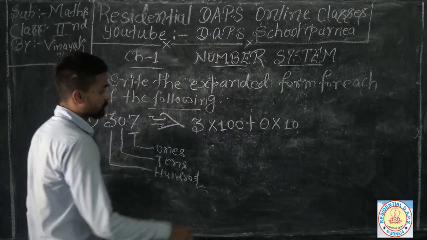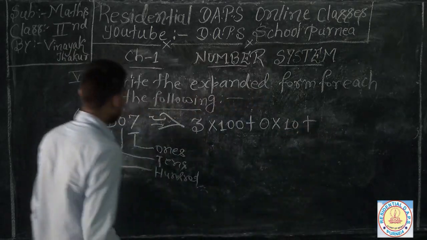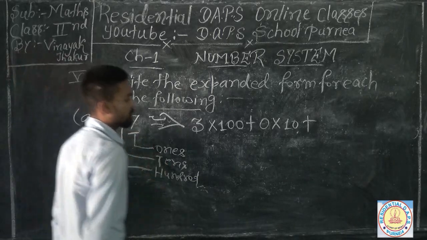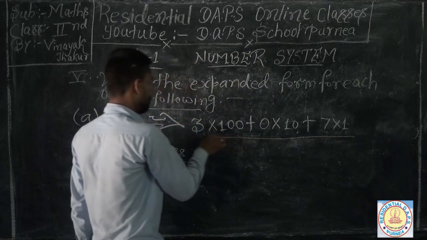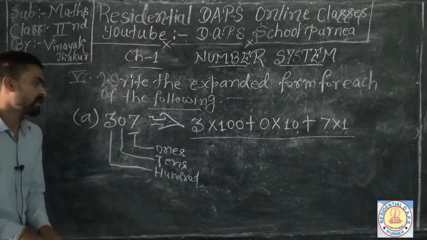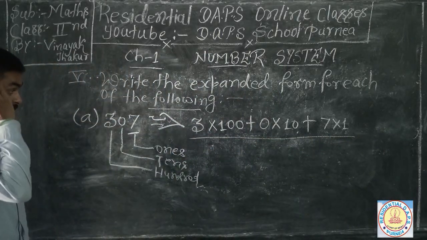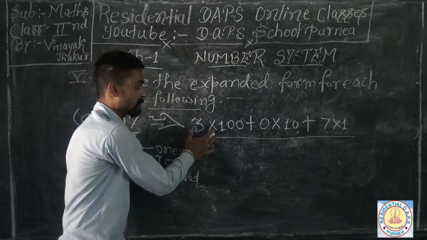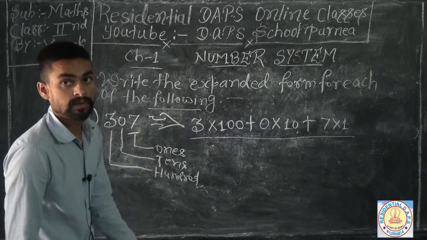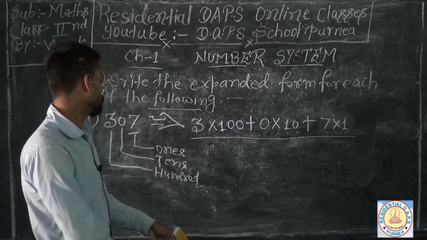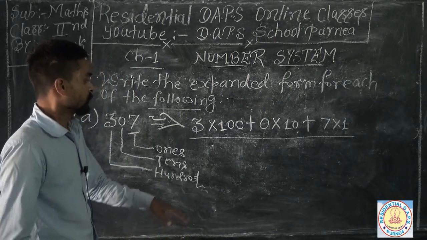Then plus 7 is on the ones place, so 7 into 1. This is the expanded form of that number. And if you find the short form of that expanded form, you can easily find the numeral 307. You can find your numerals very easily.